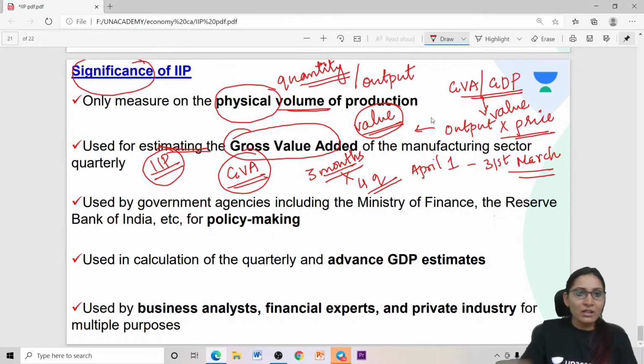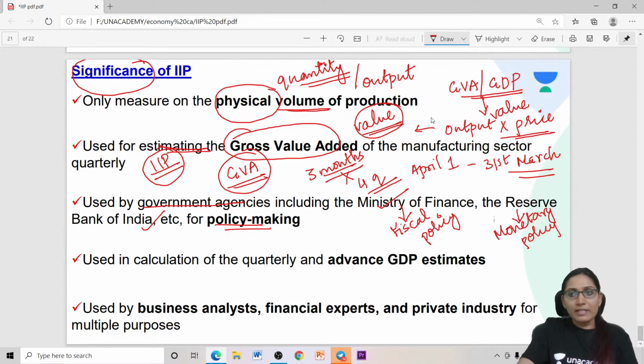And again, it's used by government agencies like the Ministry of Finance, Reserve Bank of India, etc. for policy making. When it comes to the Ministry of Finance, it's basically the fiscal policy of the Government of India, and the Reserve Bank of India comes up with the monetary policy. Both fiscal policy and monetary policy are based on the growth of the economy and the inflation.